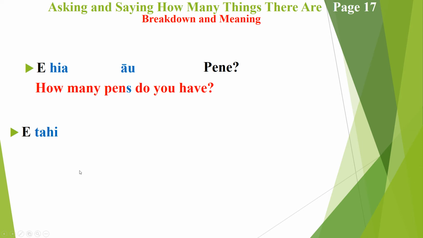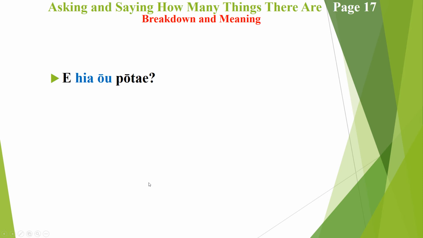So the answer is "e tahi", which refers to the one. "Taku" refers to my, singular. "Pene" is still in the "a" category, and "taku" is the singular form. "Pene" refers to the pen. I have one pen. Ka pai? Moving on to the next example.